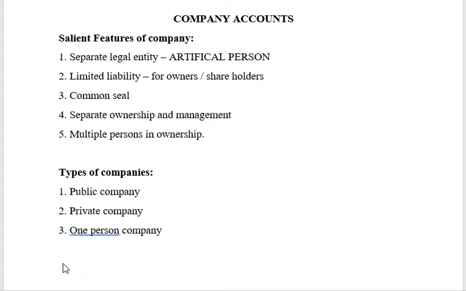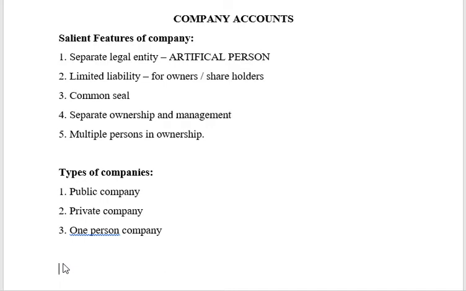So when a company has to maintain books following accounting principles, we have learned how accounting will take place, right? From journal, ledger, trial balance, everything is going to remain the same. But at the final stage, preparation of final accounts, a company is going to prepare the profit and loss account and balance sheet in the format that is described under the Companies Act. The Act specifies a certain format for the company form of organization.